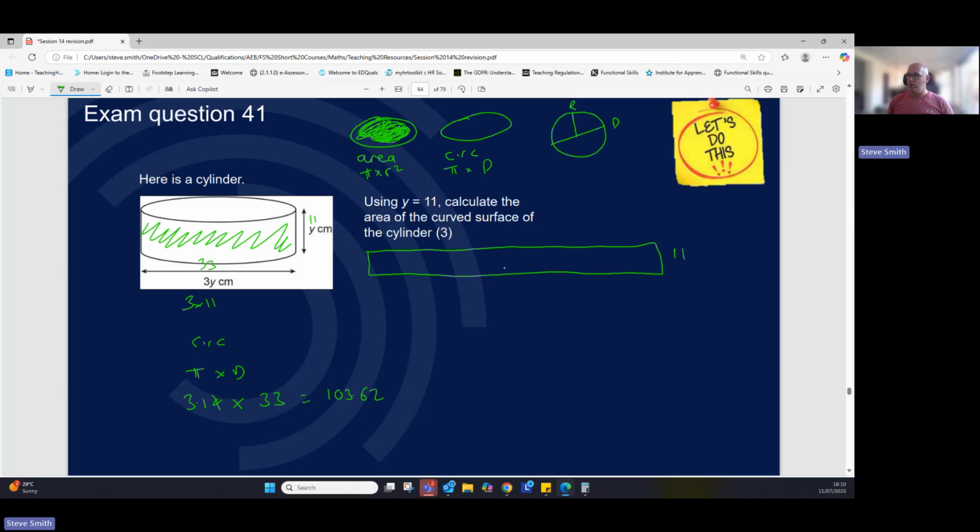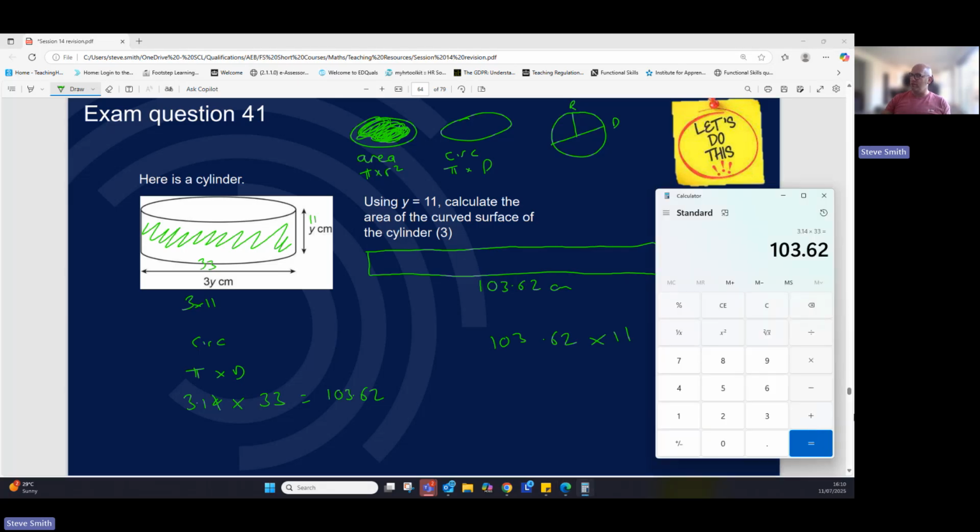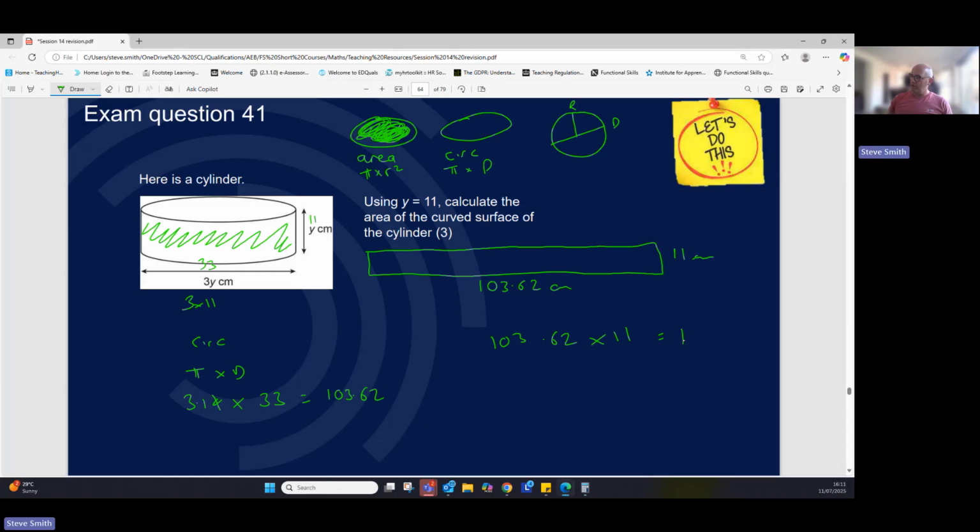So that's now our long part of our shape. So 103.62 centimeters times by 11 centimeters, and that is the area of the curved surface. I put times in, making my sums easier than what they were. Times by 11, and again we can use our calculator. It should be still in there, so we're just going to times it by 11. 1,139.82.